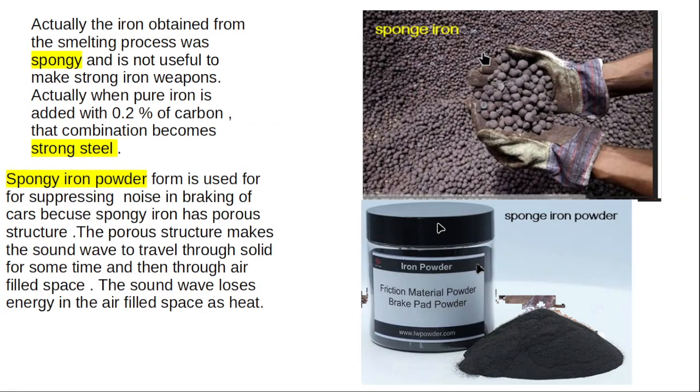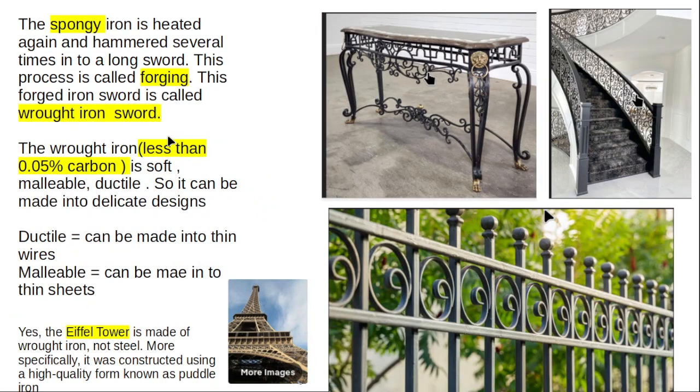Actually, once you get iron, it is pure iron. Pure iron is very spongy iron. It is not very useful to make hard weapons. Spongy iron is very pure iron with very little percent of carbon. When spongy iron is heated a little bit, and if your carbon content is less than 0.05%, that spongy iron becomes wrought iron.